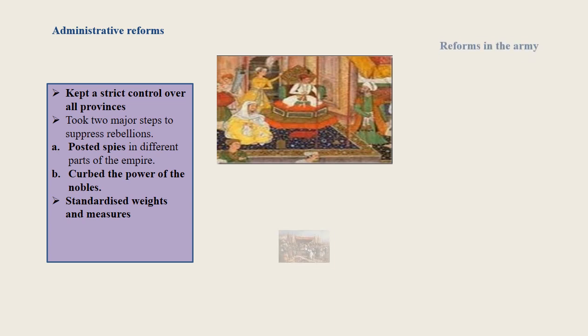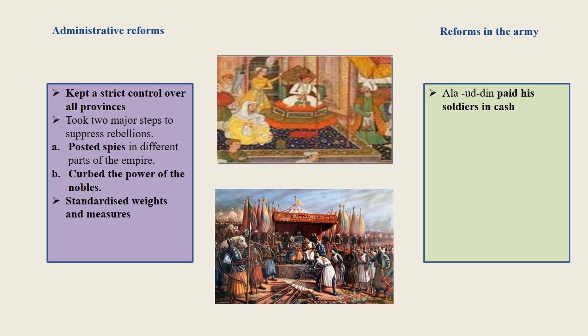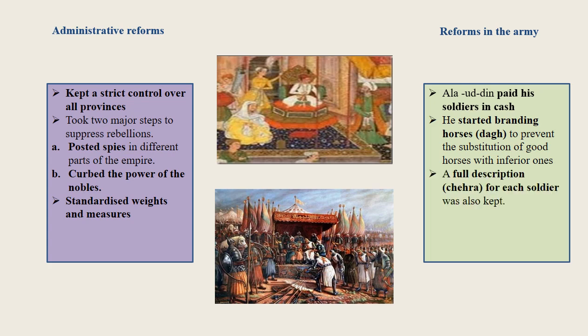Reforms in the army. Alauddin paid his soldiers in cash. He started branding horses, which is known as dag, to prevent the substitution of good horses with inferior ones. A full description or chehra for each soldier was also kept.